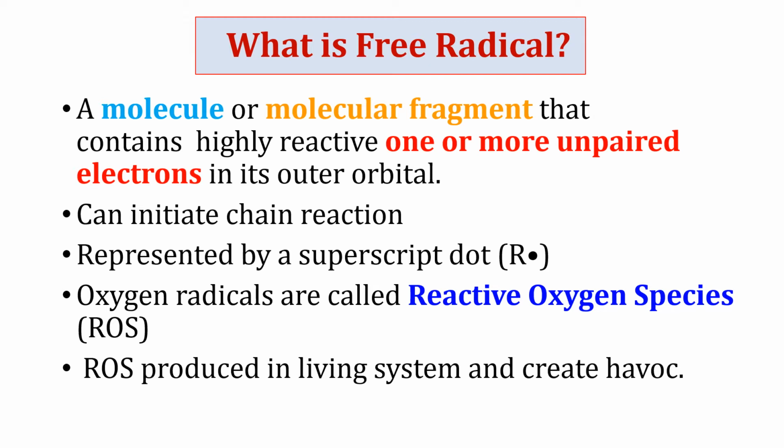The products of partial reduction of oxygen are highly reactive and create havoc in the living system. Hence, they are also called reactive oxygen species or ROS. These ROS are generated as byproduct of normal aerobic metabolism, but their level increases under stress, which proves to be a basic health hazard.